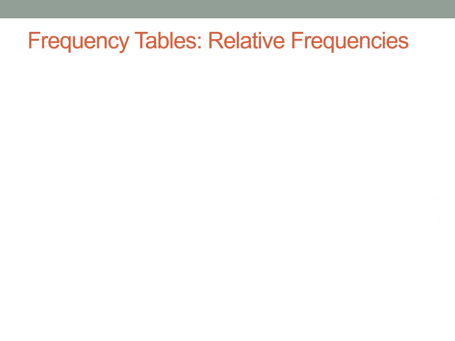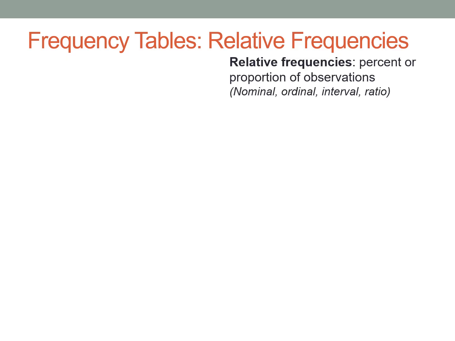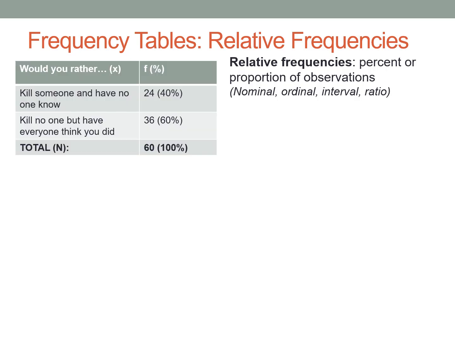We can also add some other things to frequency tables to make the information stand out even more at a glance and give us an even better sense for what's going on with a particular variable. A relative frequency describes a percent or proportion of observations. And we can calculate relative frequencies for variables at any level of measurement again. So any type of variable you have, relative frequencies can be useful.